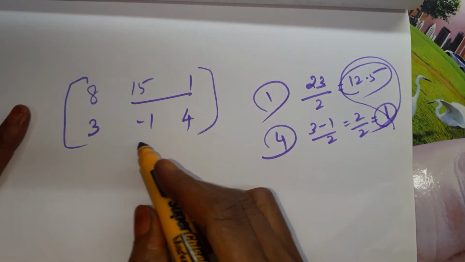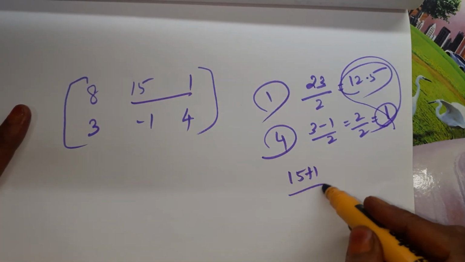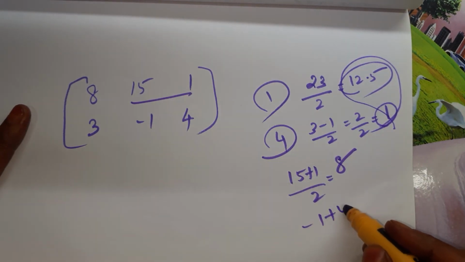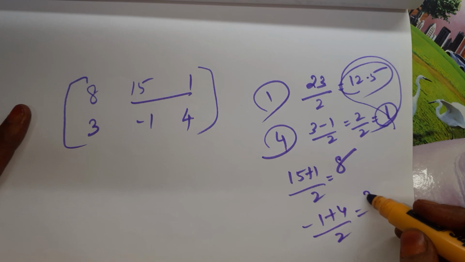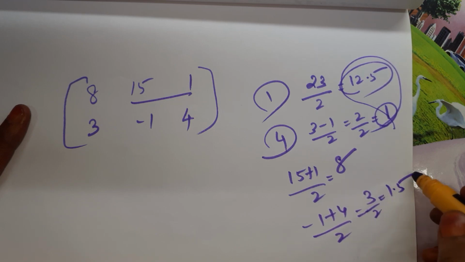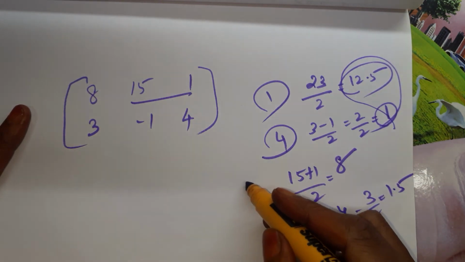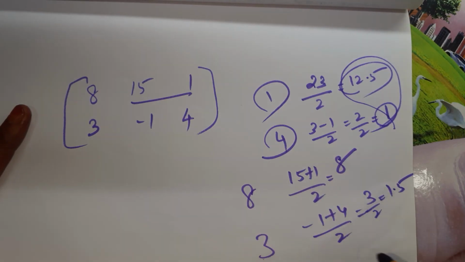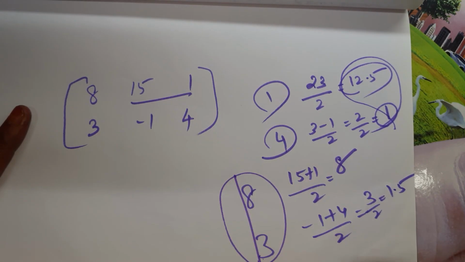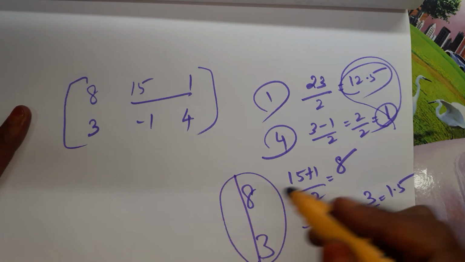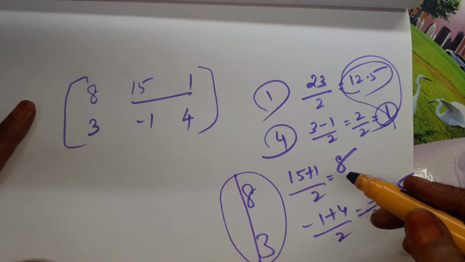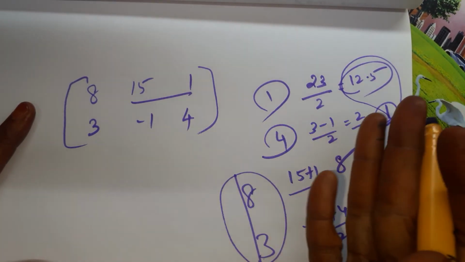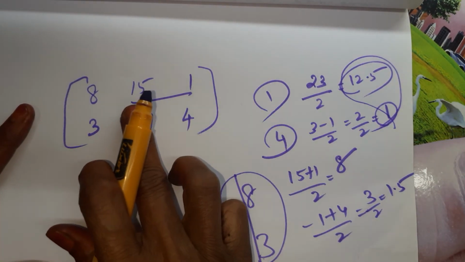So take these two. 15 plus 1 is 16, by 2 is 8. Minus 1 plus 4 is 3, by 2 is 1.5. Compare this with 8, 3. 8 is equal to 8, 3 is greater than 1.5. Yes, we can delete this one. I repeat, if single comparison is not possible, combine two together, find the average, and compare with the other one.